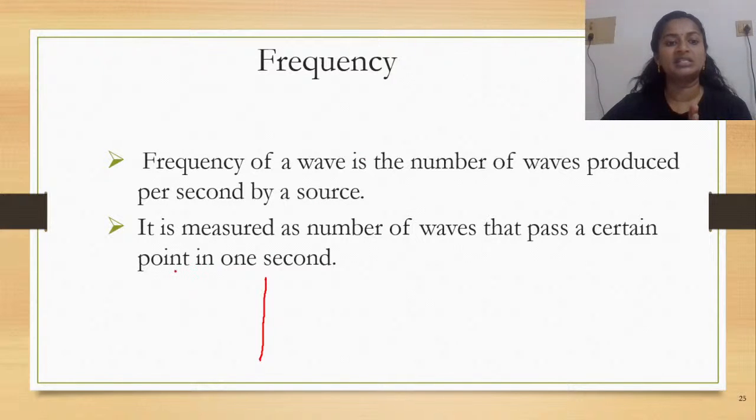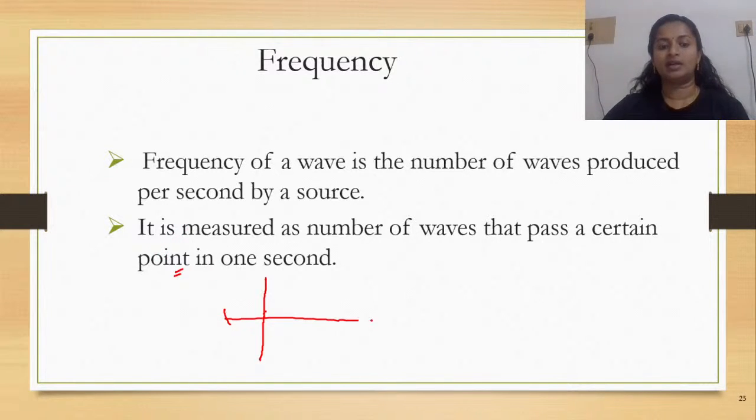The line can be considered as a certain point, and you are going to watch the movement of the wave for 1 second. You would count the number of waves that pass this line or this particular point. The point meaning the line. So how many waves are passing through this line can also be a measure of frequency.